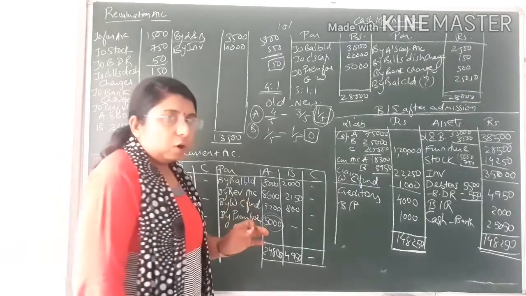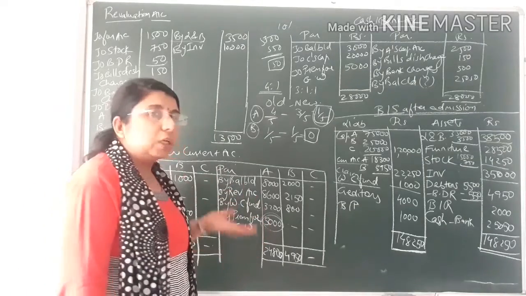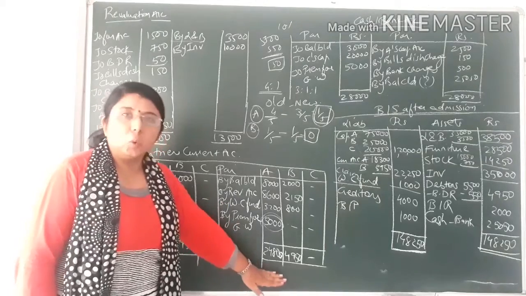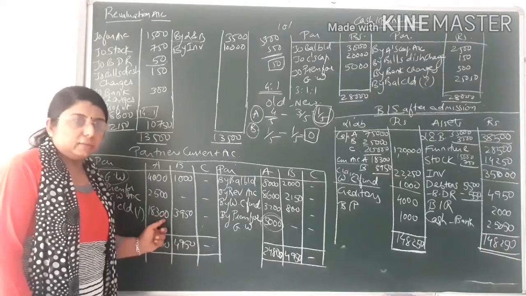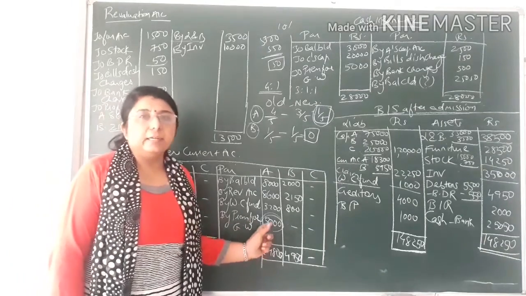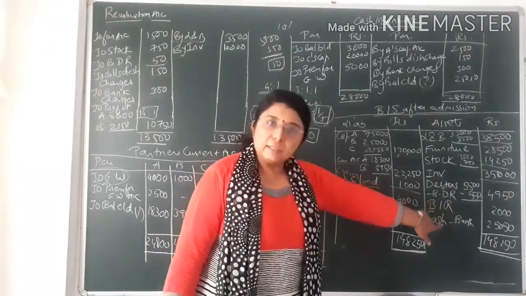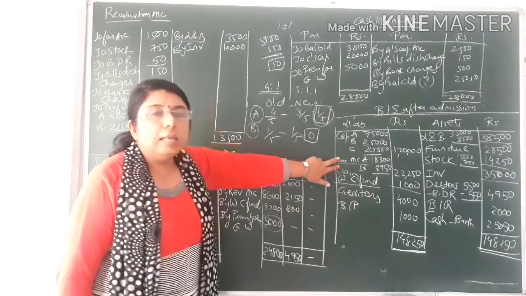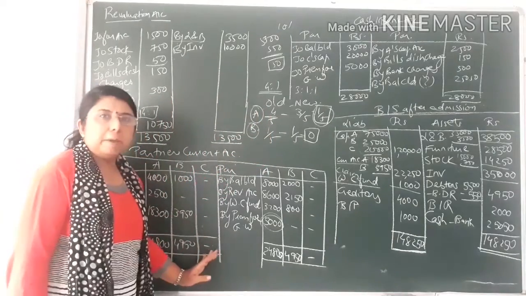I had already explained, whichever side's total is greater, that type of balance we have to consider. Over here the credit side total is more and the difference is coming on the debit side, so it is a credit balance. But if the total of the debit side is more and the difference comes on the credit side, then it is a debit balance. If it is a debit balance, we would write the entry on the asset side, but over here it is a credit balance, so we have written both the entries on the liability side. Okay, so now we have cleared the revaluation account and the partners' current account.